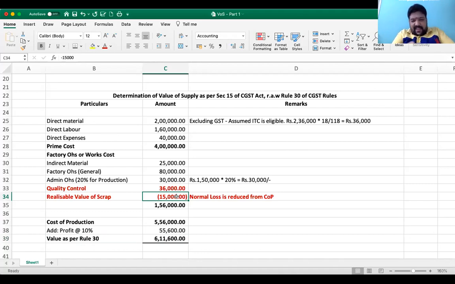Look, first trap 1, this is trap 2, quality control, trap 3, okay, realizable value.